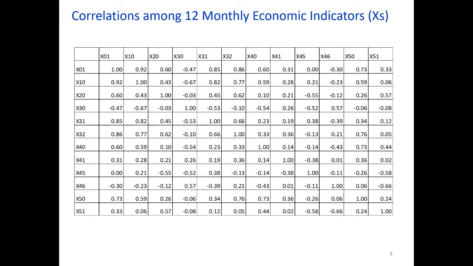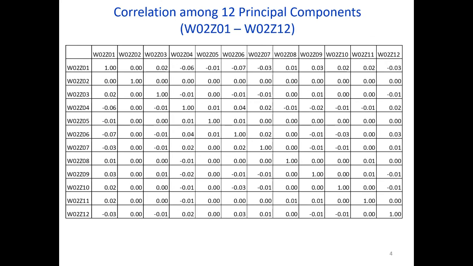As this table shows, there is high correlation among the 12 monthly economic indicators. We construct principal components through normalization of the monthly economic indicators. There is little correlation among the principal components.